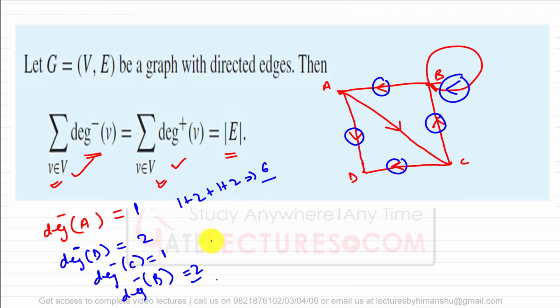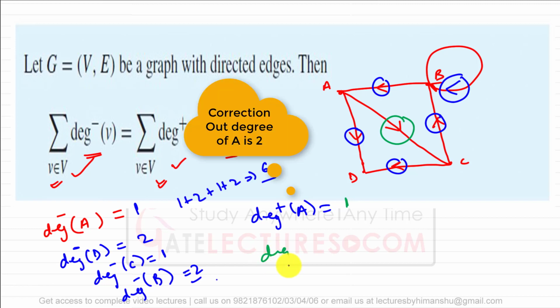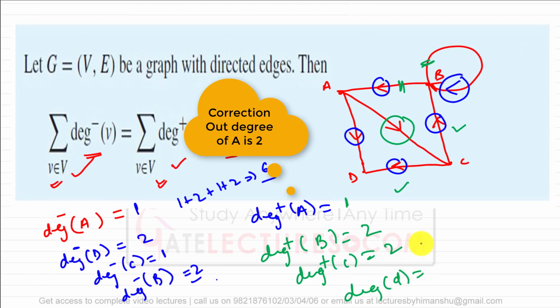Correct? In the same way, if we add the out degree, so what is the out degree for vertex A? So out degree for vertex A is the edges that is going outside A, which is only this edge. So there is only one edge which is going out, so it is 1. What is the out degree for vertex B? So there's 2 edges which are going out, so out degree for vertex B is 2. What is the out degree for vertex C? So out degree for vertex C is represented as 2 because this is also going outside, this is also going outside. And what is the out degree for vertex D? So out degree for vertex D is represented by 0.